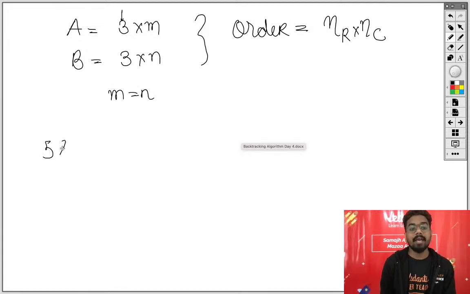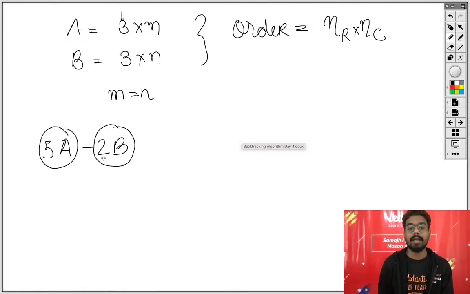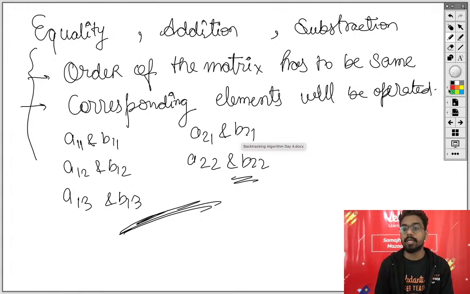Now 5a minus 2b. If we are subtracting two matrices, see, after scalar multiplication order does not change. Write down this point over here.